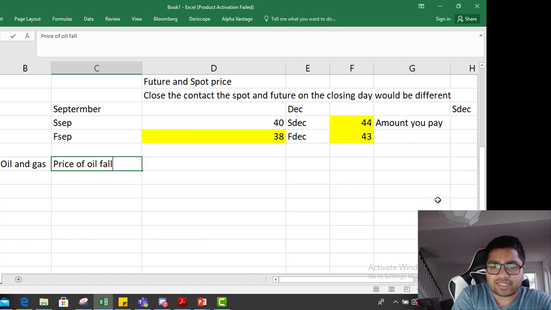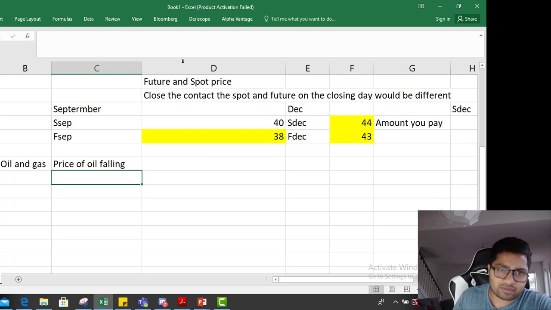And Suncor actually does this. Suncor has a huge hedge position on oil and gas. That's why when oil and gas tanked here, Suncor didn't face much issue, right? So Suncor has a risk of the price of oil falling.